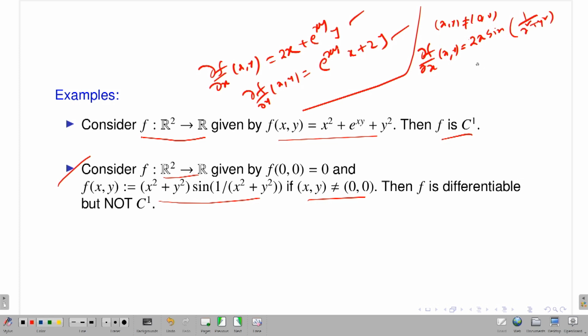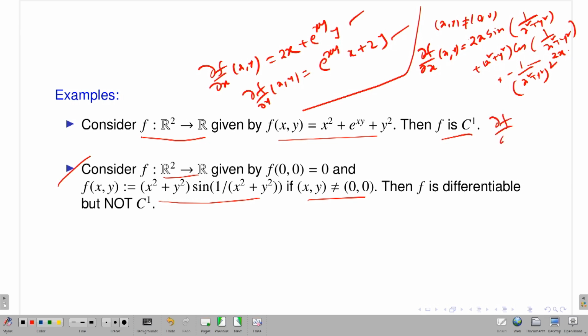And then you have (x square plus y square), Leibniz rule, it's a product of two functions, so this is cosine of 1 by (x square plus y square), times 1 by (x square plus y square) whole square times 2x. So this is the expression of the first order partial derivative of f with respect to the x variable at the point (x,y), (x,y) non-zero.